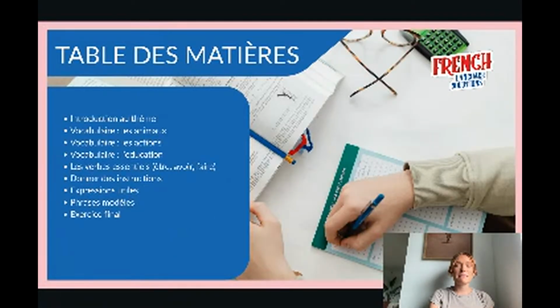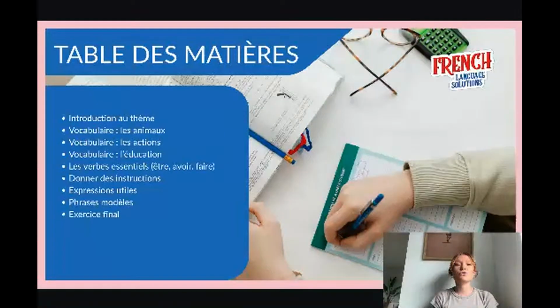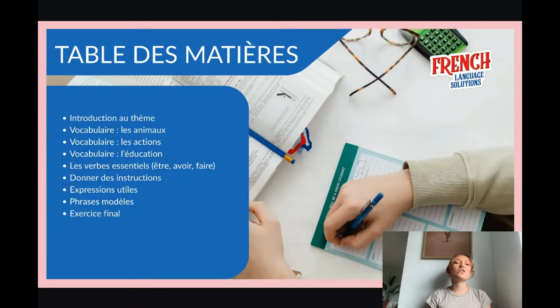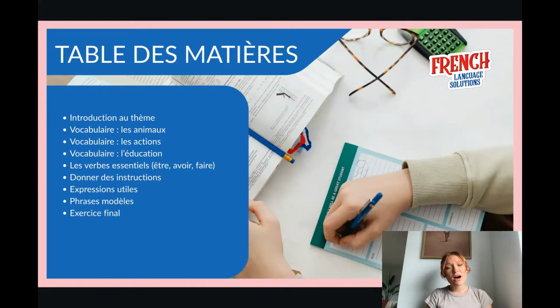First, table des matières. Let's see what we're going to talk about in this video. First, introduction au thème. Introduction to the theme. Then, vocabulary. Les animaux, les actions, l'éducation. We're also going to see the essential verbs, les verbes essentiels, such as être, to be, avoir, to have, faire, to do. Donner des instructions. Give instructions. Expression utile, useful expressions. A couple of phrases to help you. And a final exercise, exercice final, to practice.